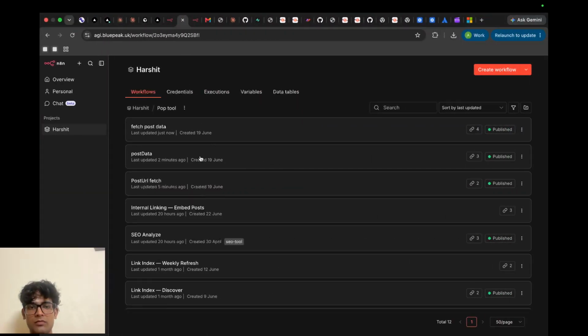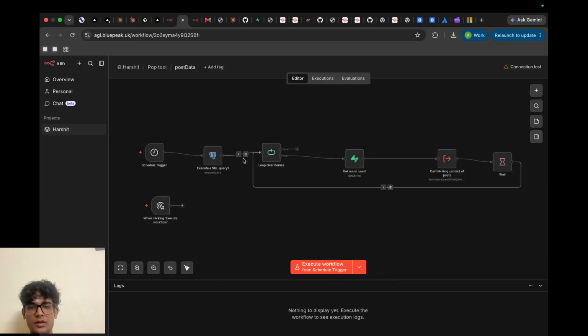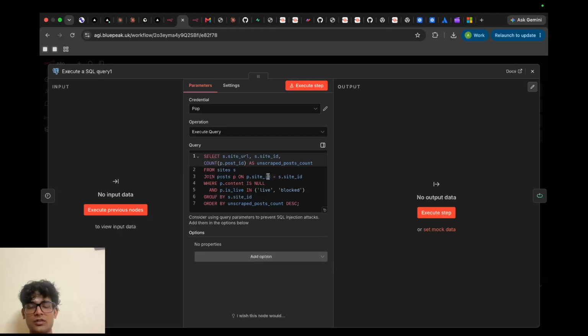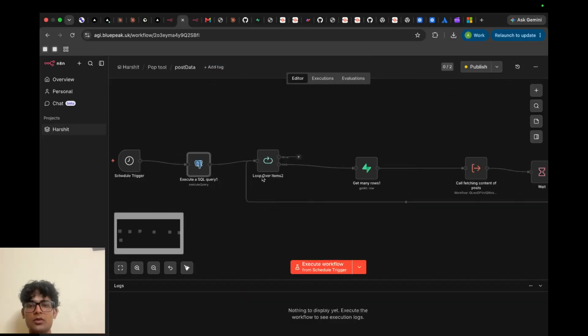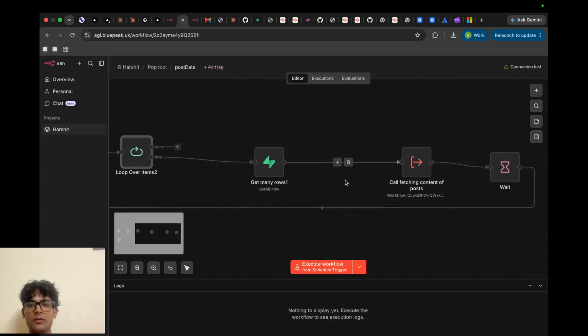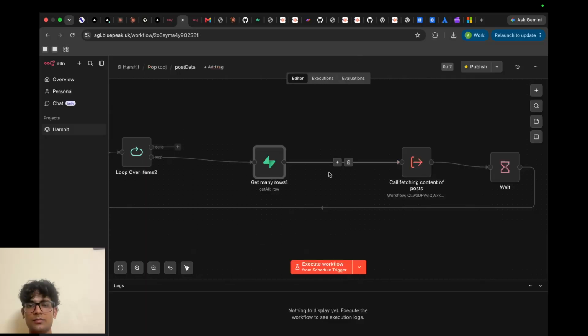Then we have our second workflow, which is this post data workflow. What it does is fetch the post URLs that we recently got from the previous workflow. I have also ordered it by unscraped post count, so that we first get those sites which have the maximum posts that are not scraped yet. Again I have used a loop to do it one by one, then get the rows.